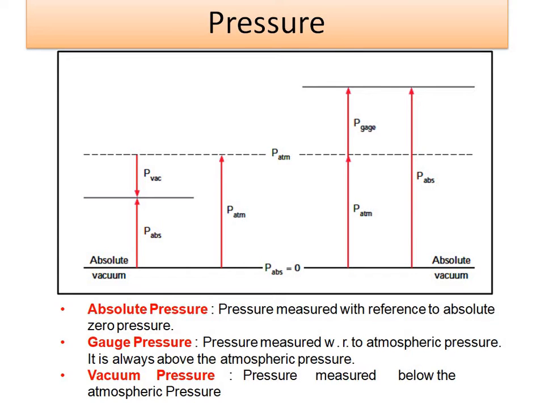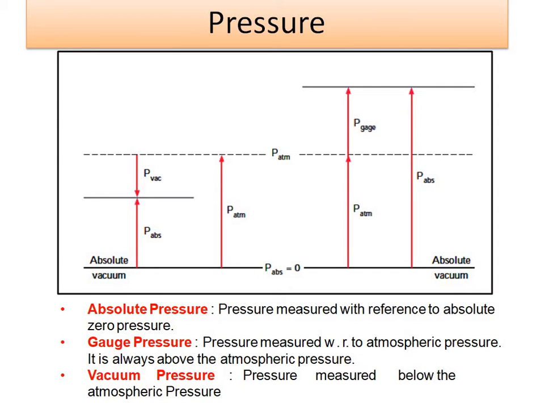Absolute pressure is nothing but the pressure measured with reference to absolute zero pressure. Whatever amount of pressure is shown by considering absolute zero pressure is called absolute pressure. So we can say that the atmospheric pressure effect is zero, because externally its pressure effect is not observed. But there is a certain amount of absolute pressure. Absolute pressure is always positive.